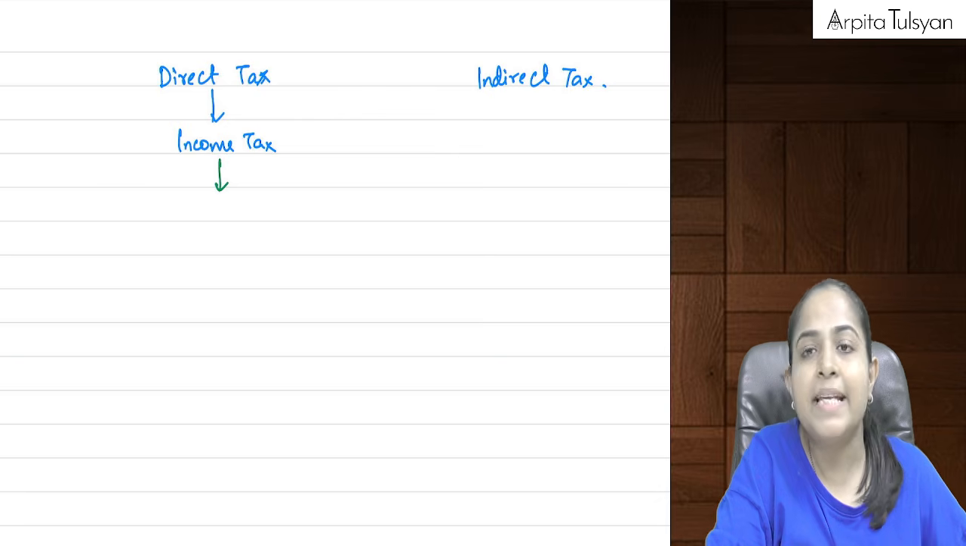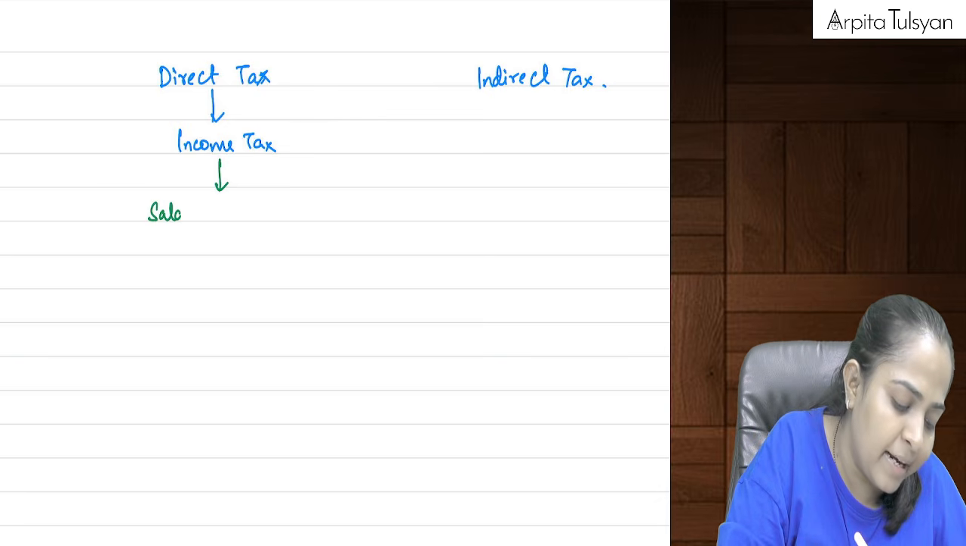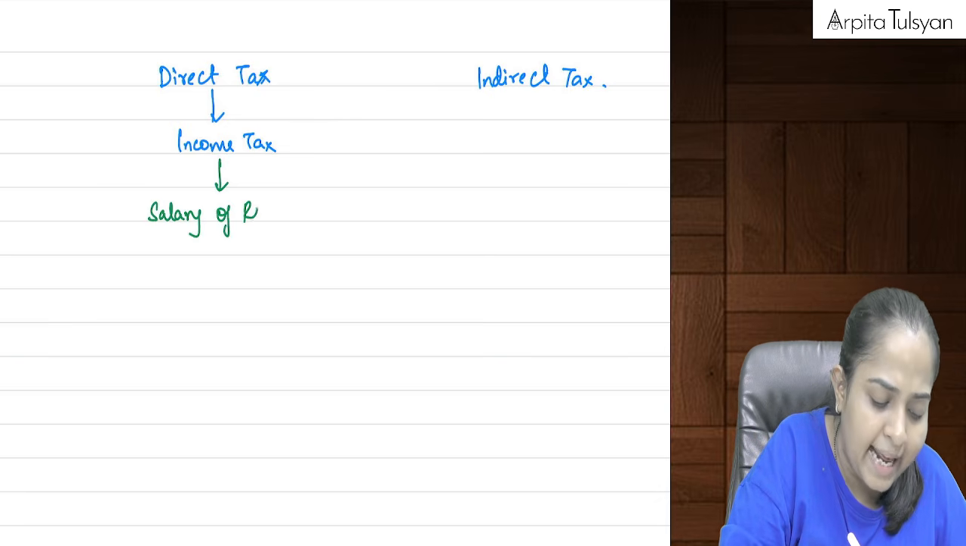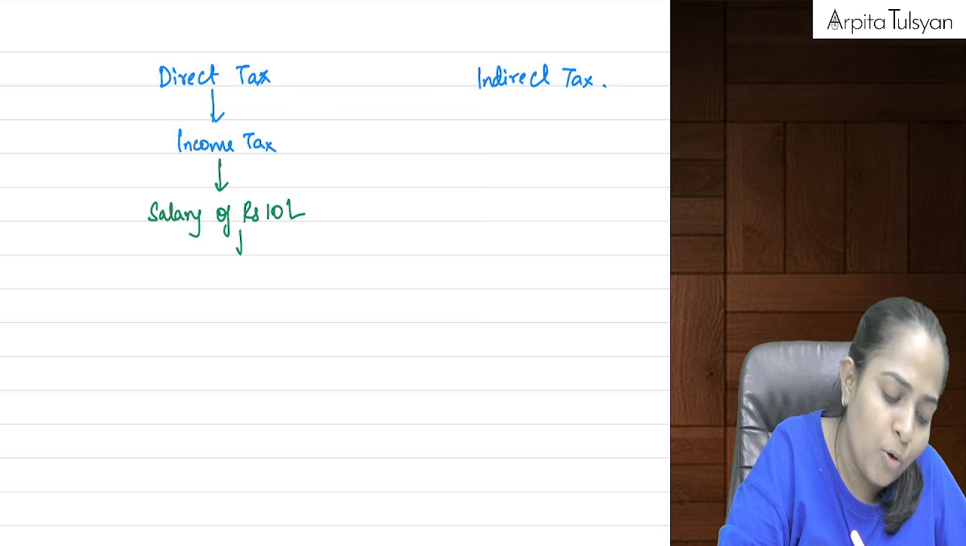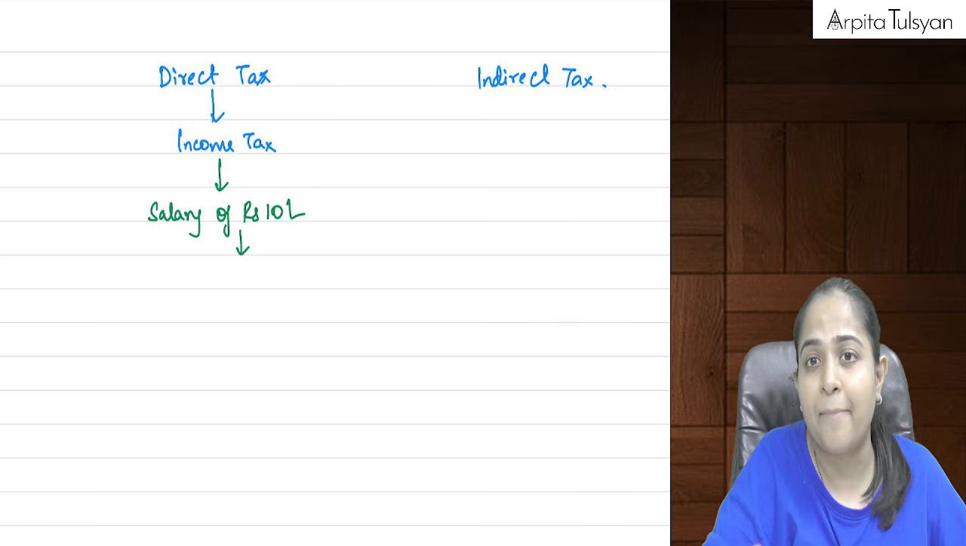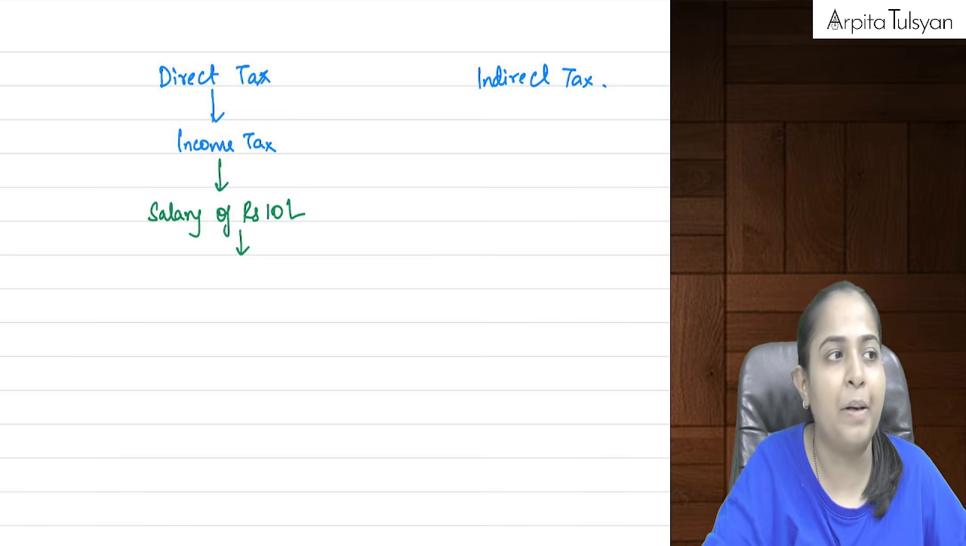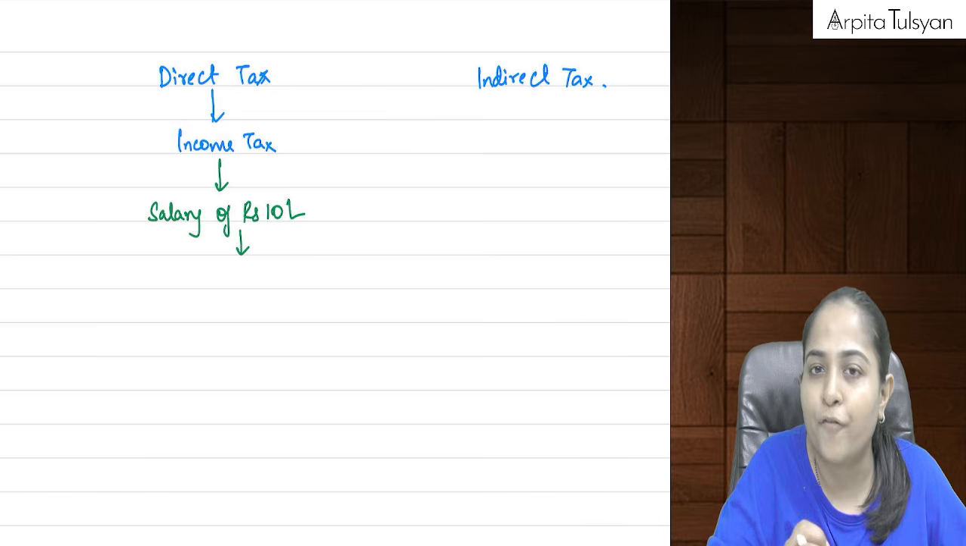Yes. Now let's say I am earning a salary of rupees 10 lakhs in a year. Let's say I am earning a salary of rupees 10 lakh. I am ignoring the slab rates, etc. This is just for example purposes. Let's say I am earning a salary of rupees 10 lakh.